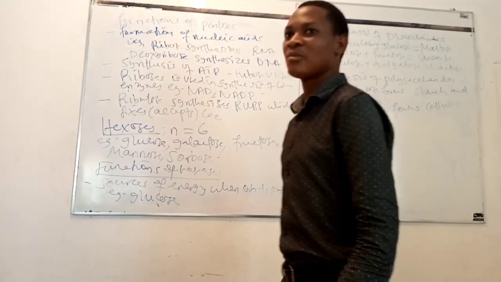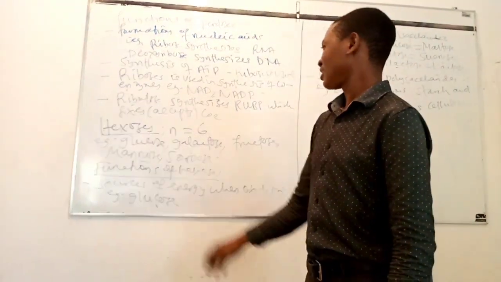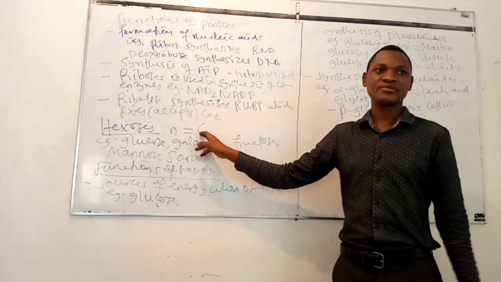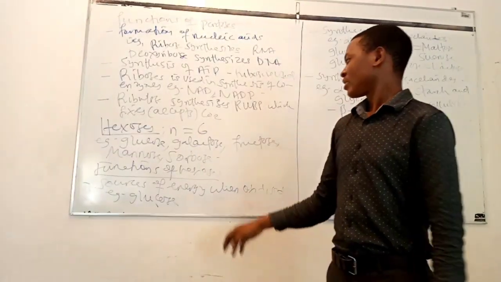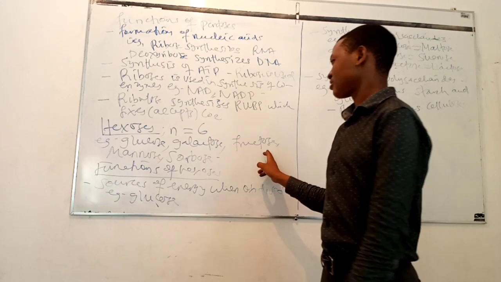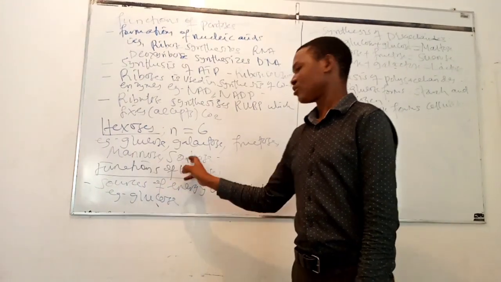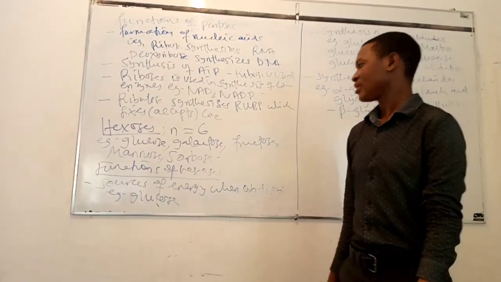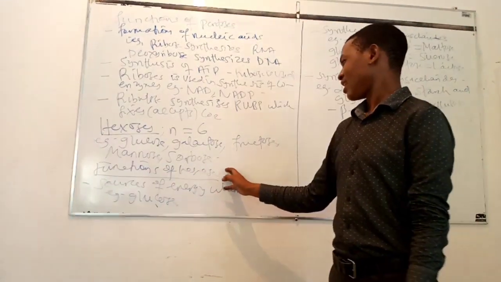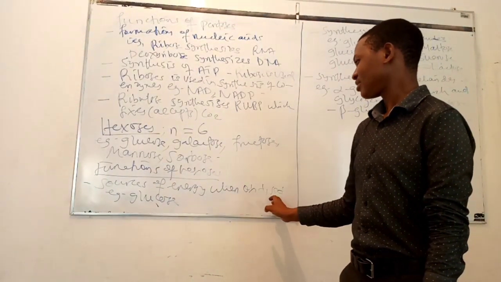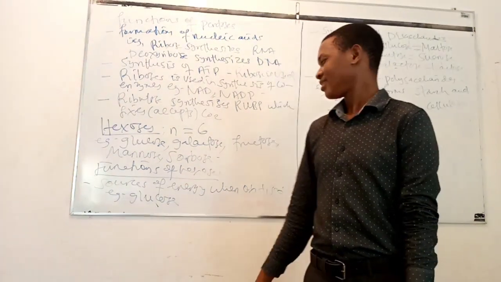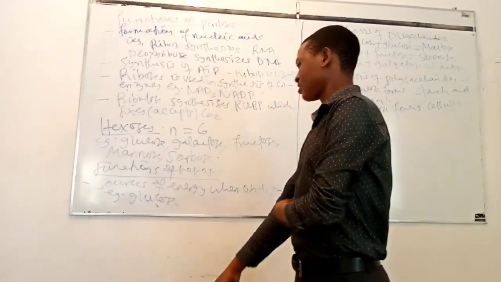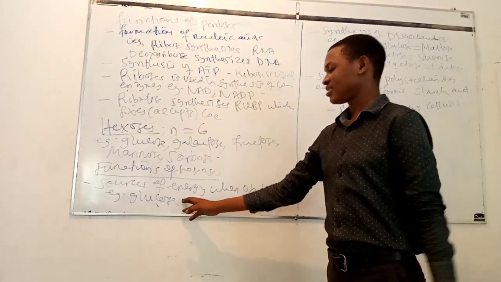Hexoses are the 6-carbon sugars, so n is 6 in these compounds. For example, glucose. We have galactose, fructose, mannose, and sucrose. So there are so many examples of hexose, including these. Functions of hexose are that they are sources of energy when oxidized. For example, glucose is commonly used in respiration.